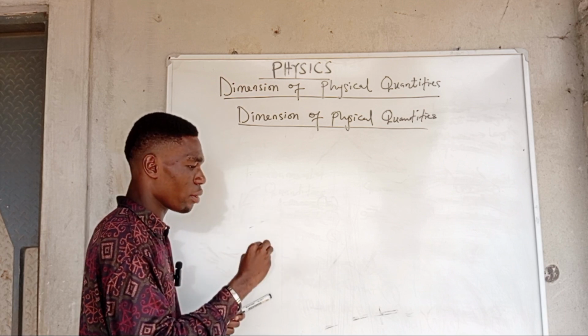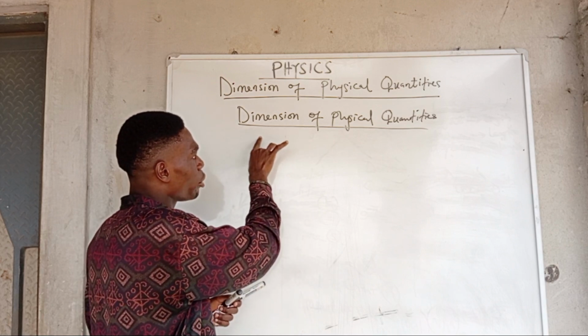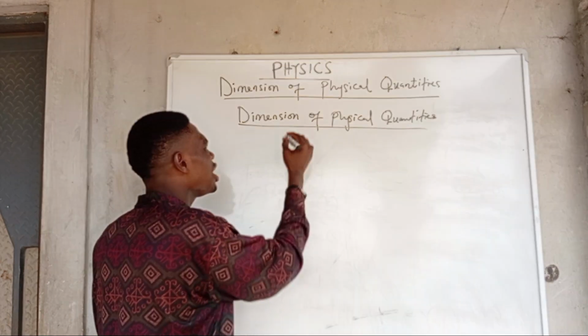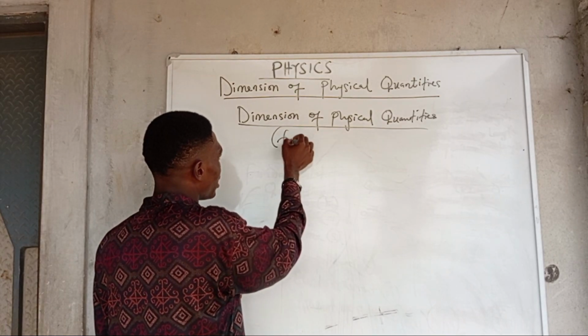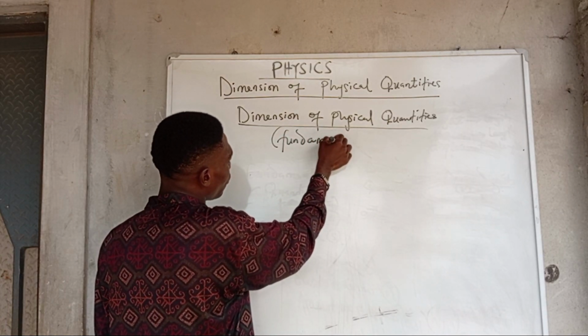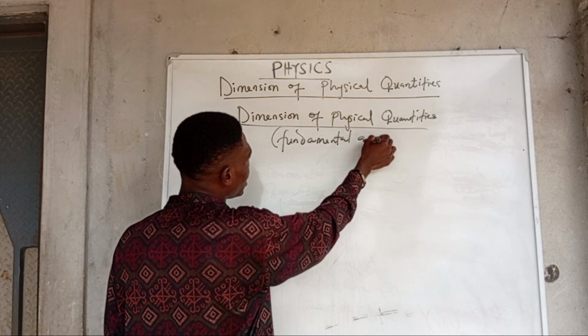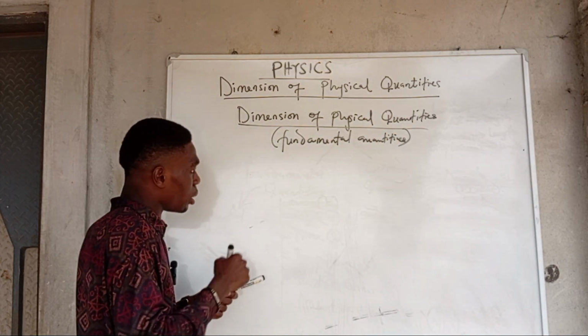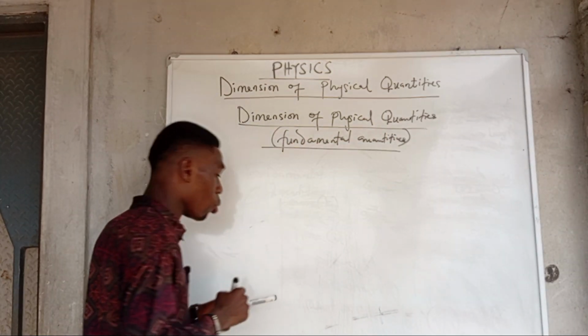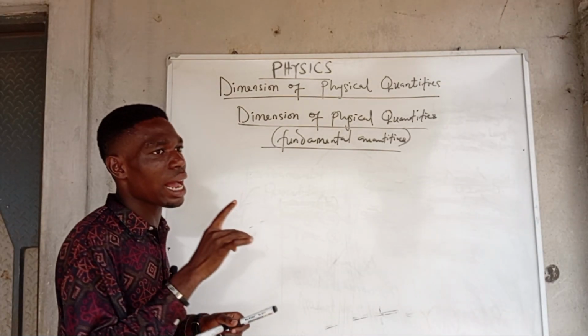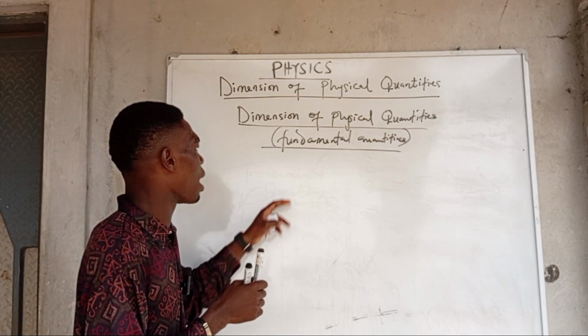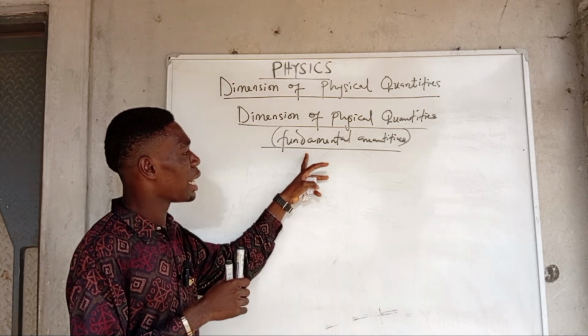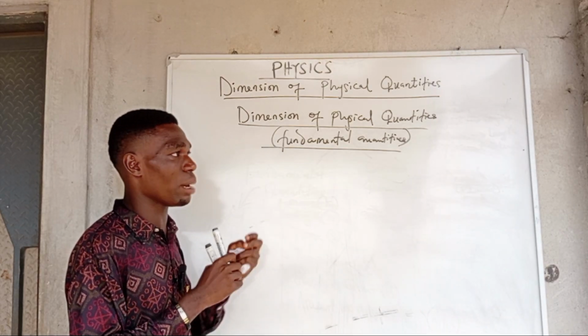But I have to move further. Remember that under dimension of physical quantities, what we are actually looking at is the fundamental quantities. I forgot to let you know that there are three most basic fundamental quantities.